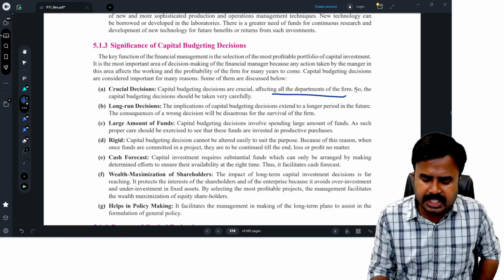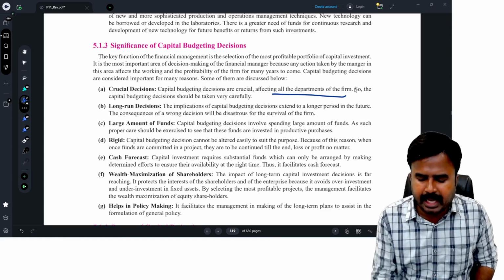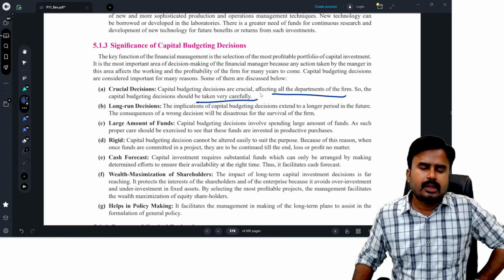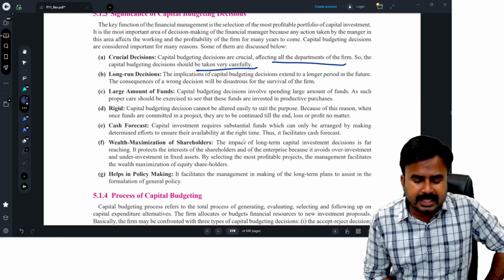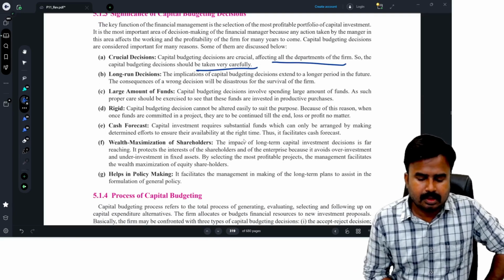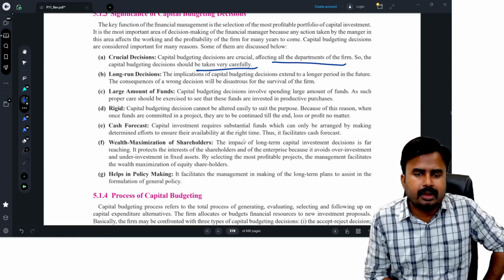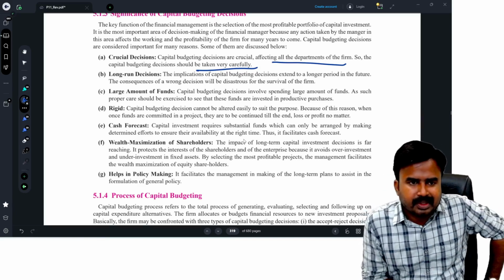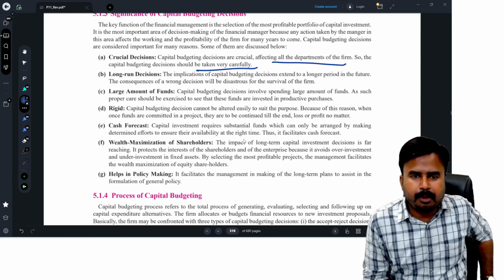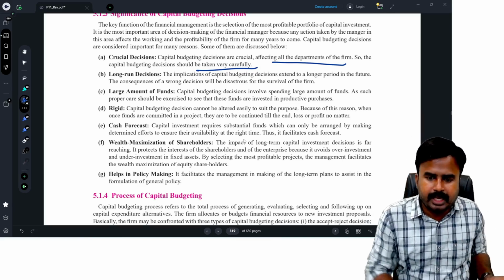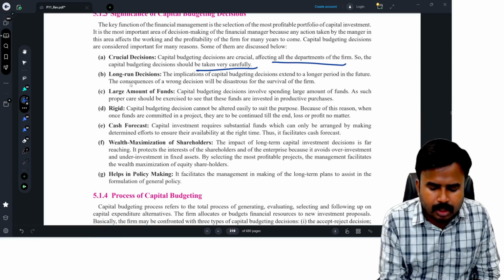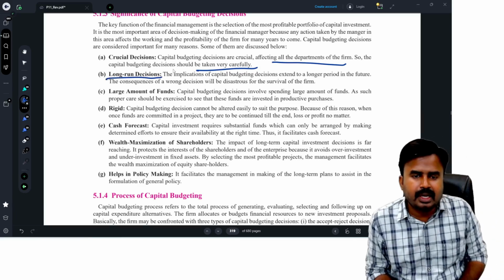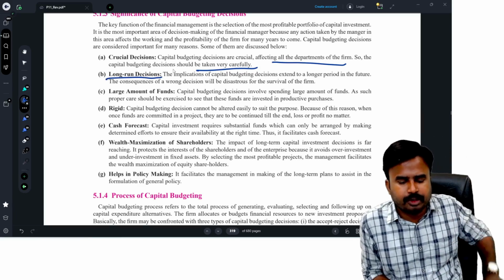So the capital budgeting decision should be taken very carefully. Also, these decisions are long run decisions. Long run decisions means if you invest today, these decisions will have an implication on the long run, like after 10 years, profitability is going to be decided based on today's investment. Once invested, it will have a huge impact on the long run future.